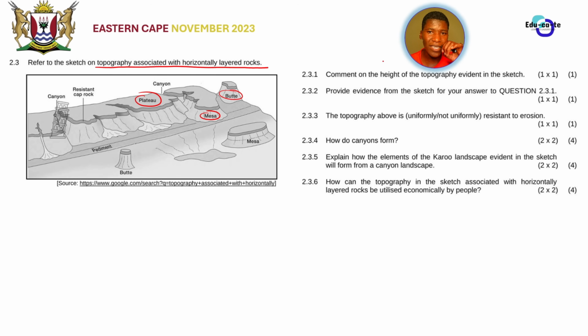2.3.1 says comment on the height. Comment on the what? On the height of the topography evident in the sketch. When we're talking about topography, we're talking basically about the landforms that we have. In this case, the landforms that we have is the plateau, the mesa, and the butte. Basically, we've got a plateau here, we have got a butte here, we've got a mesa here.